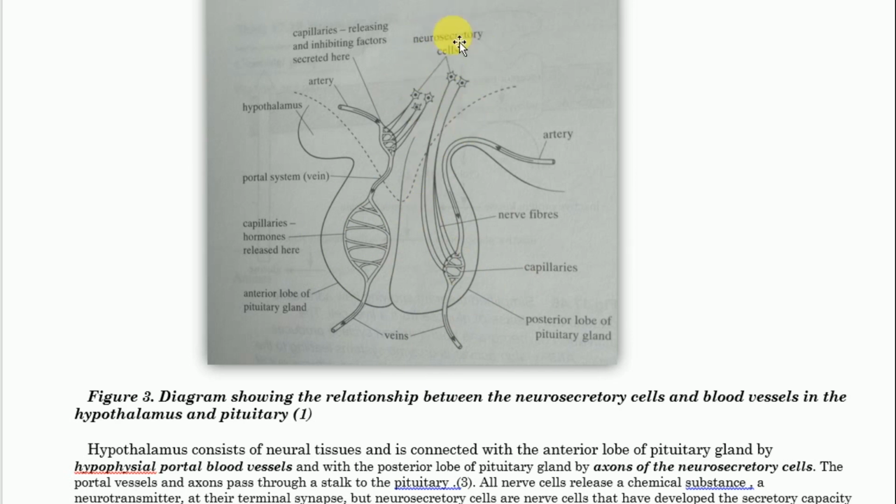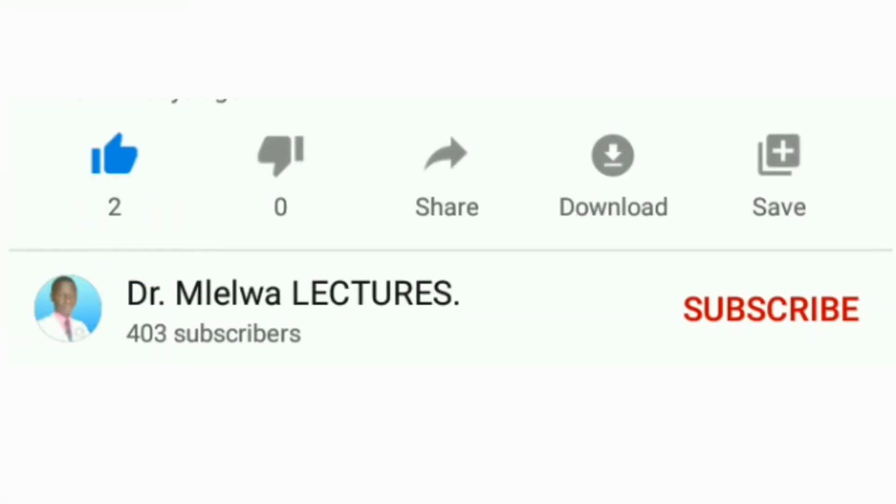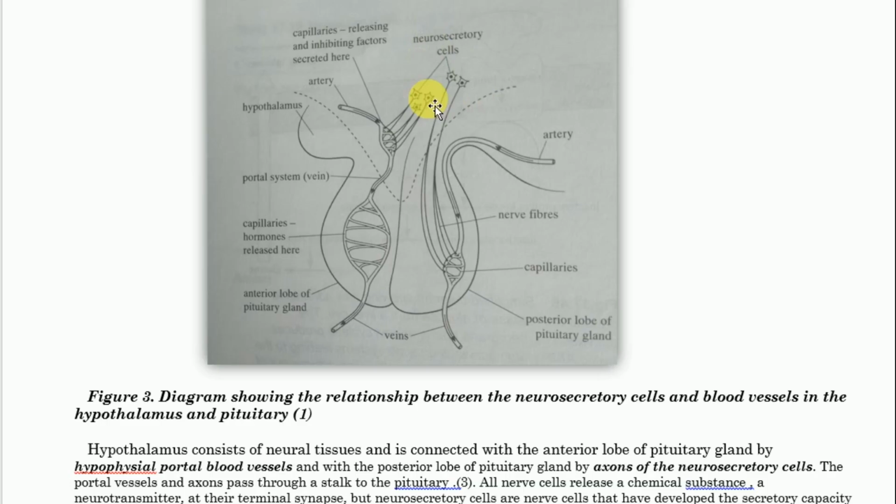Kama unavyoona kwamba hizi ni neurocirculatory cells za hypothalamus, lakini toka hapo tunakuwa tuna posterior lobe of pituitary gland, then tuna anterior lobe of pituitary gland. Kama ambavyo unaweza kuona kwamba tukitoka kwenye neurocirculatory cells of the hypothalamus, some of the neurocirculatory cells, they are connected directly to the posterior lobe of pituitary gland.